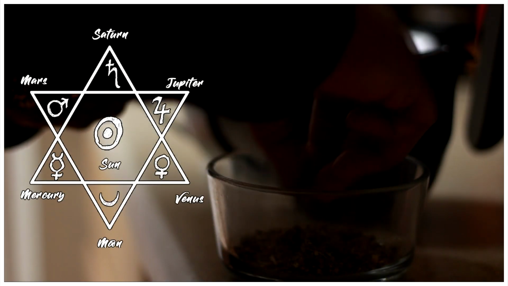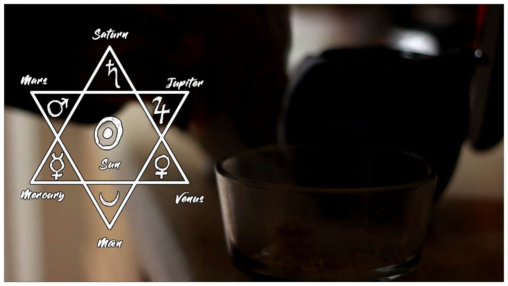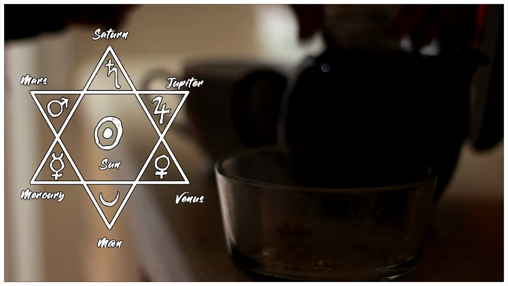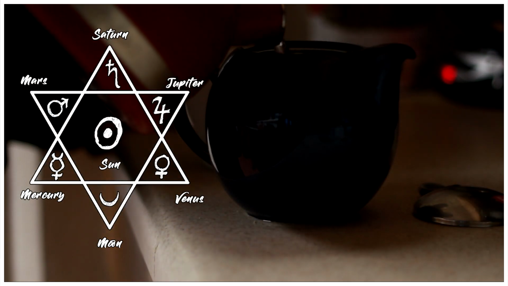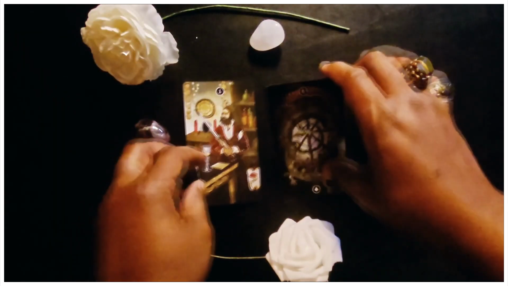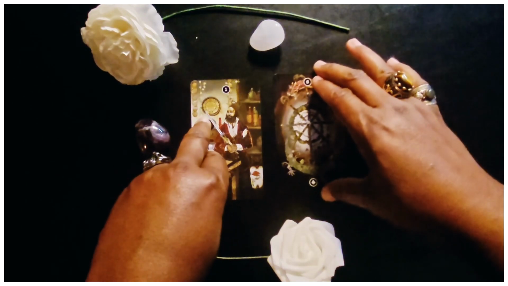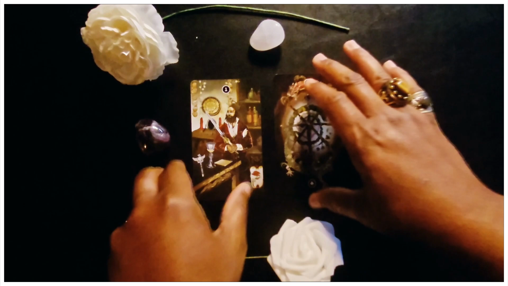Now let's look at the keywords, and since this spread is using the Mercury invocation, we should evaluate the cards from the standpoint of communication. Ideally, we should compare the keywords of both the planet and the card crossing it to help us to discern the message, and we begin our analysis in the sphere of Mercury. The keyword for Mercury is communication, with the Magician showing mastery over the elements, whereas the 8 of Sticks also deals with travel, communication, rapid movement, inspiration, and messages. There is a lot of overlap with this placement.